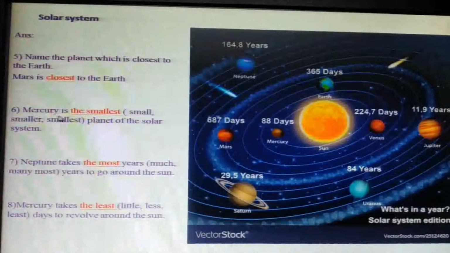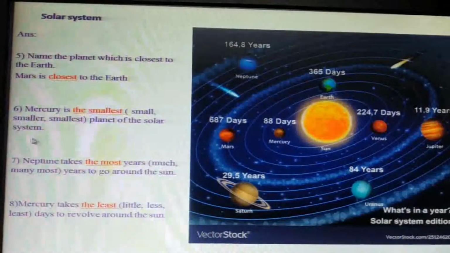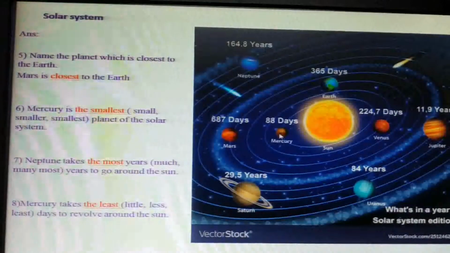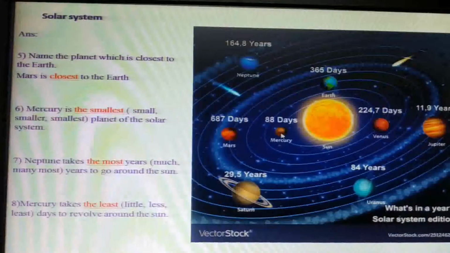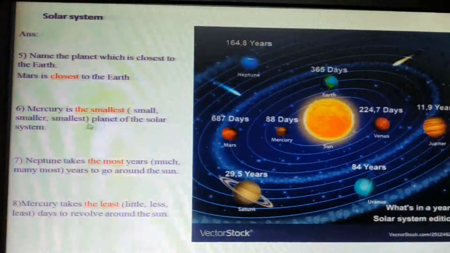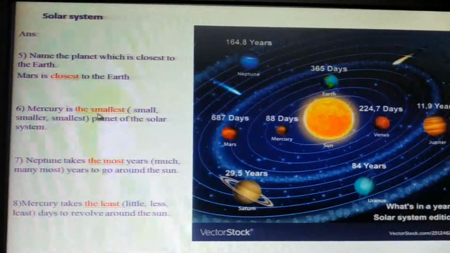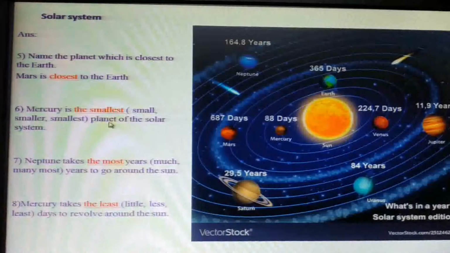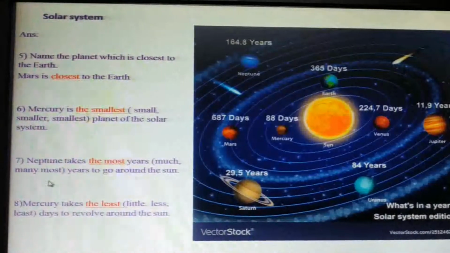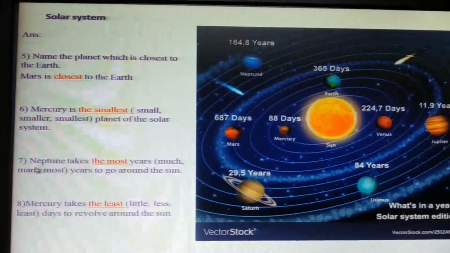Question number 6. Mercury is the smallest planet of the solar system. Look at the size of Mercury. It is very small in size. So it is the smallest. Now, the smallest takes the use of the because the smallest is followed by a noun. Here the noun planet has come. Now let's see the answer of question 7.